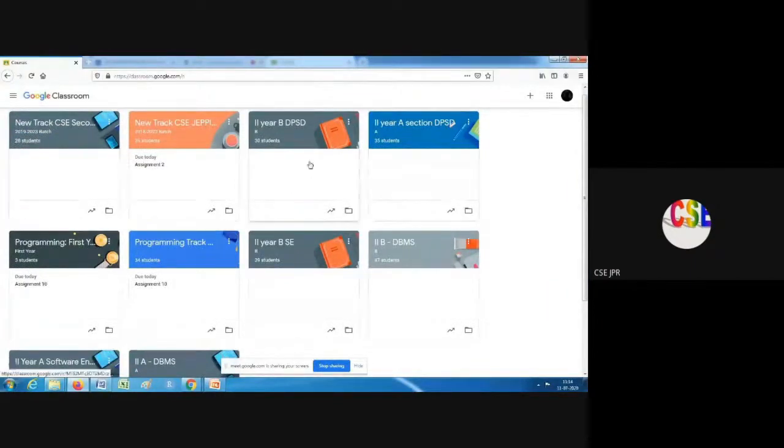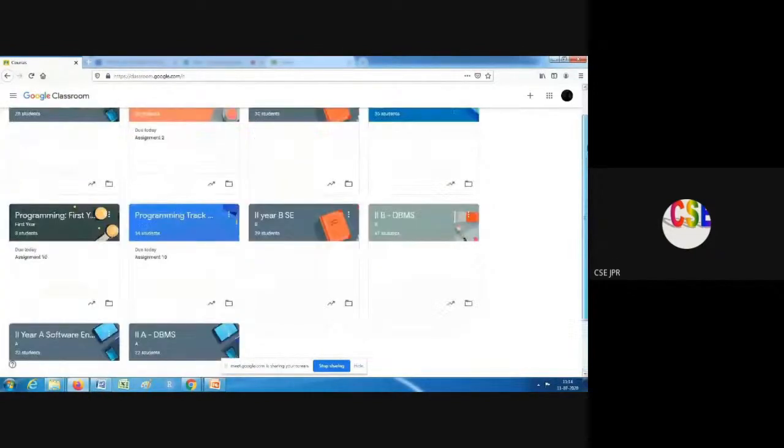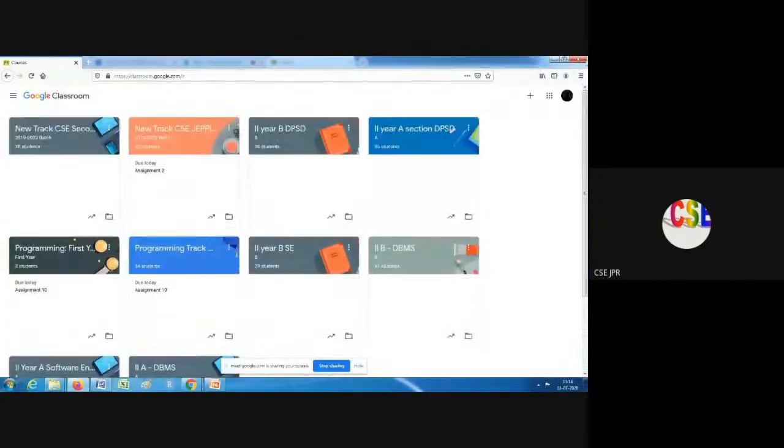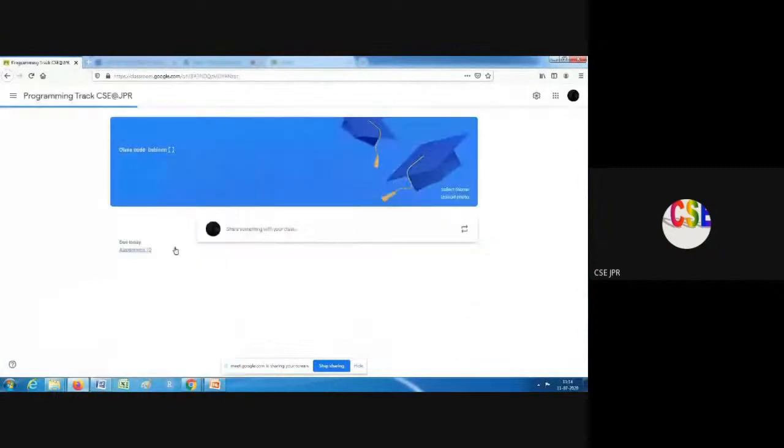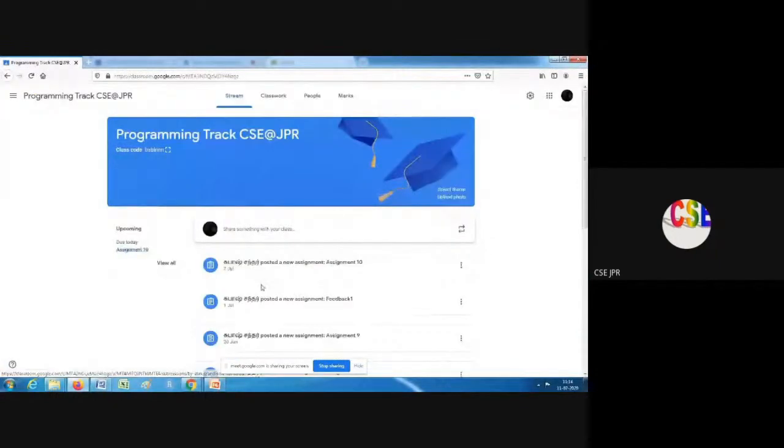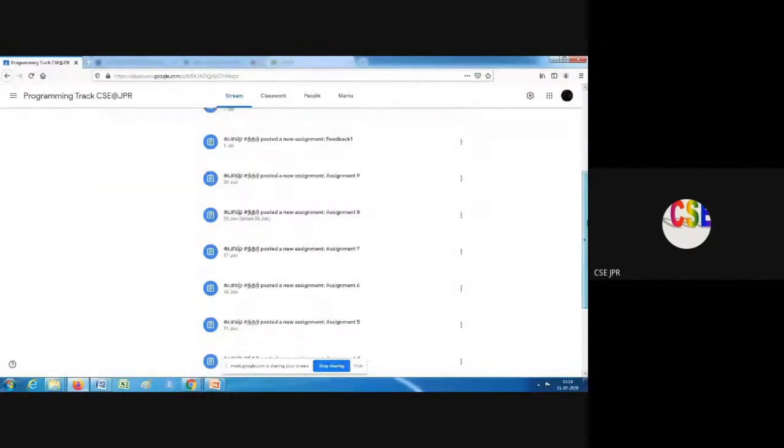If you are a teacher, everything is visible. I am a teacher. So now I'll open this classroom. If you can see here, around 10 assignments have been given and 1 feedback has been given.